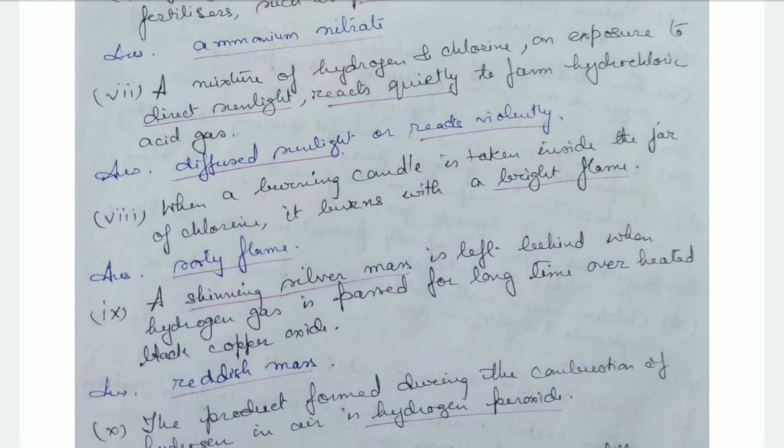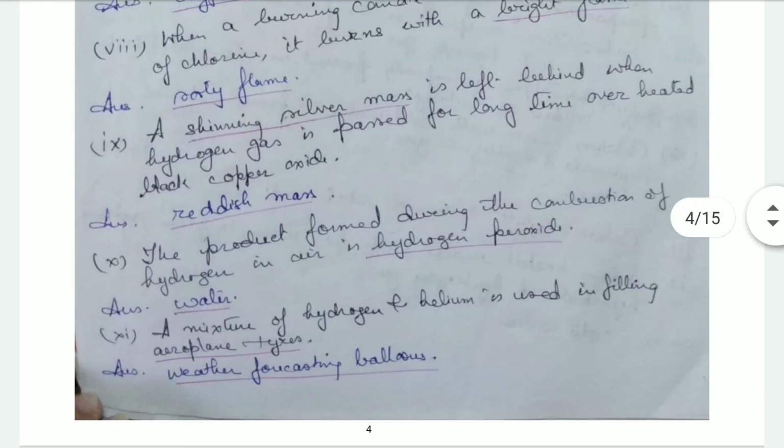A shining silver mass is left behind when hydrogen gas is passed for a long time over heated black copper oxide. Not a shining silver mass, but a reddish mass is formed, because copper is formed, which is reddish brown in color. Then the product formed during the combustion of hydrogen in air is hydrogen peroxide. No, it's hydrogen monoxide. That is water that is formed.